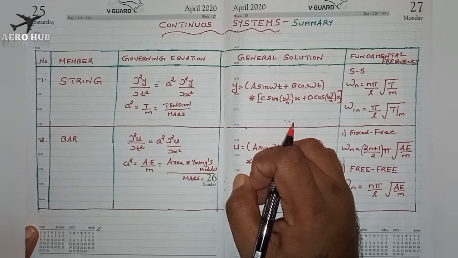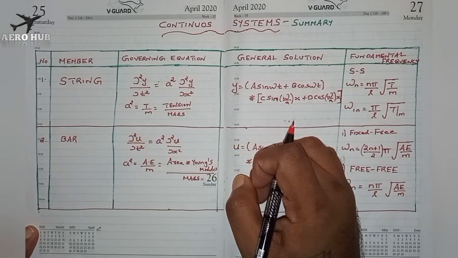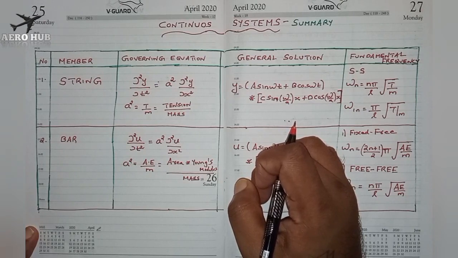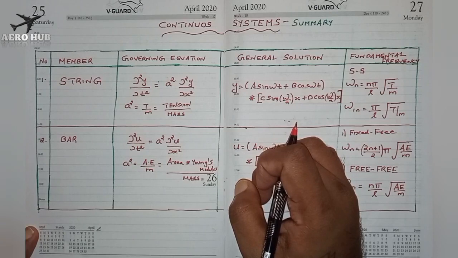They always ask a lot of questions regarding natural frequencies, and you should be aware of the governing equation and the general solution, and from the general solution we have to find the values of natural frequencies. How will you find the value of natural frequency? You will substitute the boundary conditions in the general solution and find the value of natural frequency.